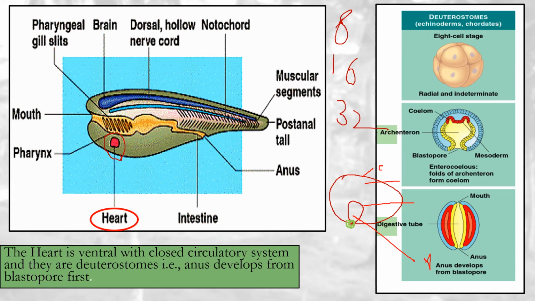This is the endoderm, which is responsible for the digestive system, and mesoderm for other organs. See, this is an 8 cell stage. There is cleavage. There is a blastopore. This is mesoderm. This is coelom, archenteron, and blastopore. Enterocoelous, it is a deuterostome. Then the blastopore will develop into the anus.